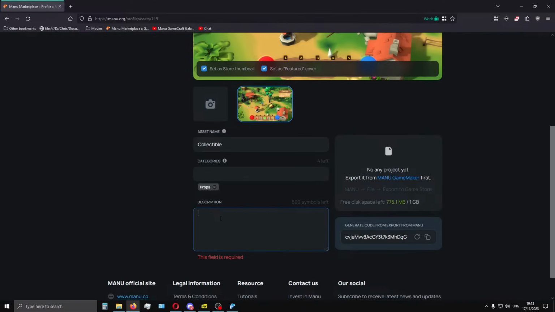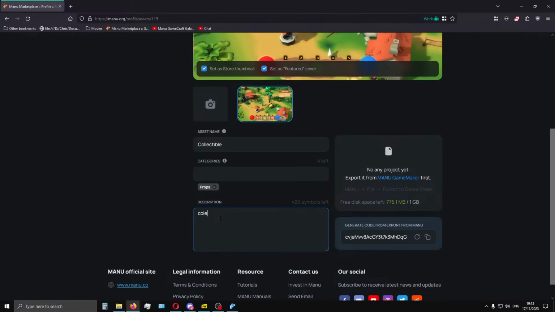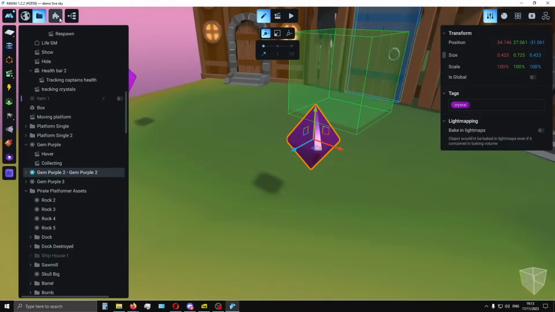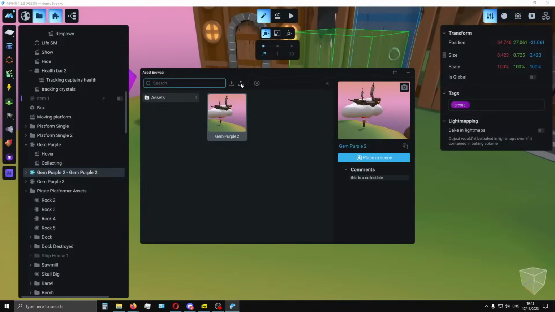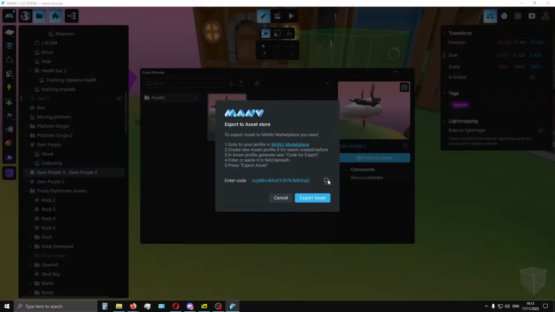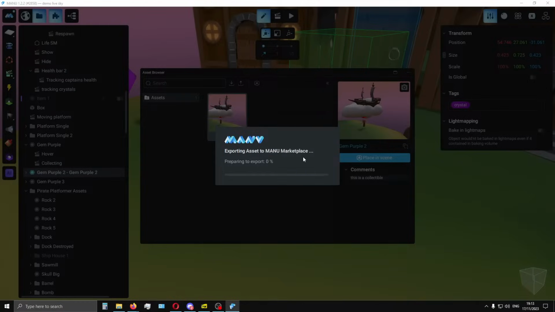So we can also add a description here, something like collectible. And we take this generated code and we copy it. We go back to Manu, back to prefabs, back to here, and we export, and we place this code here and click export, and now it should be on the site.